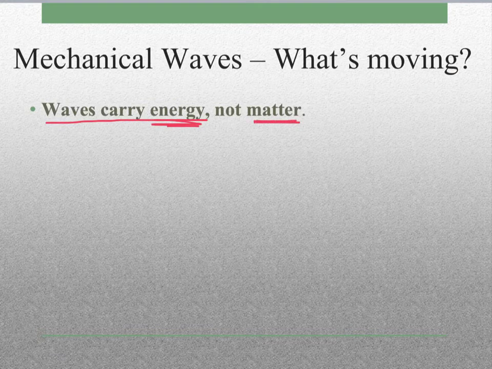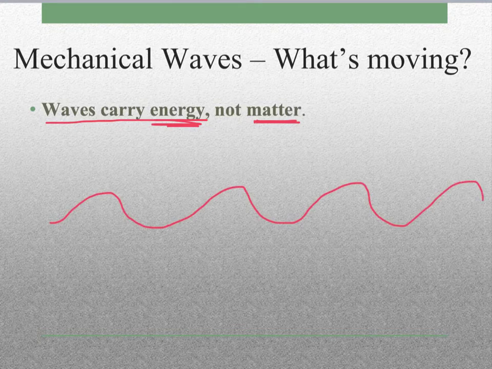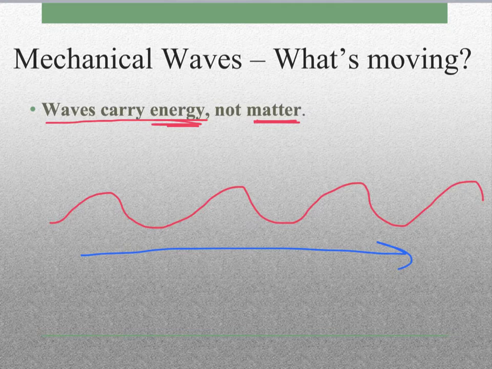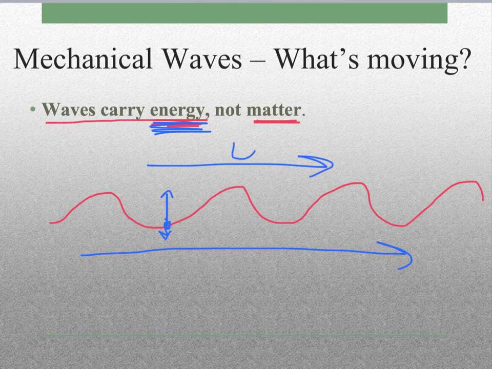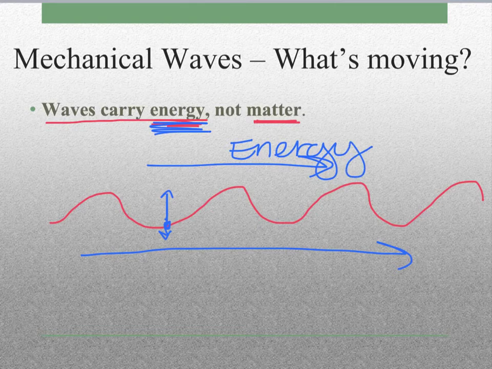So anytime a wave travels, and you can see the wave, right? It starts here, and then it goes here, and here, and here, and here. And you can imagine a new wave starts, and it's going to come down and move that direction like ocean waves do. So what actually moves? Well, what happens is that it is carrying energy, okay? The matter moves up and down, but energy is carried forward. And this is true of all waves.